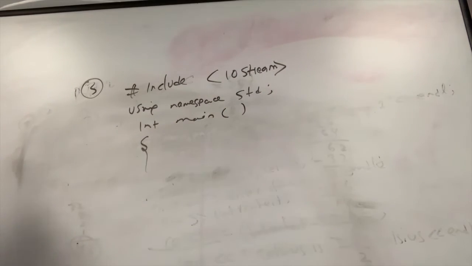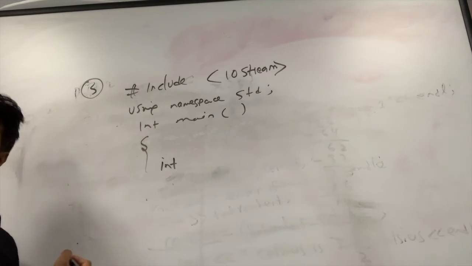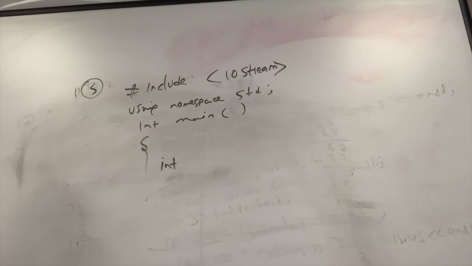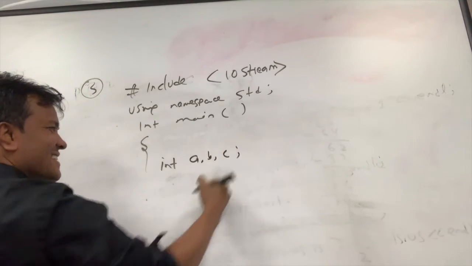Okay, so we start the body. int a, b, c. Semicolon.